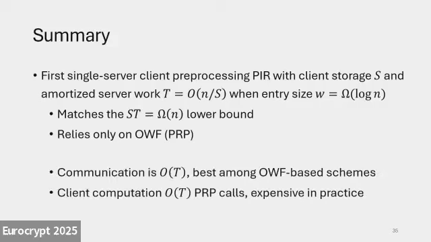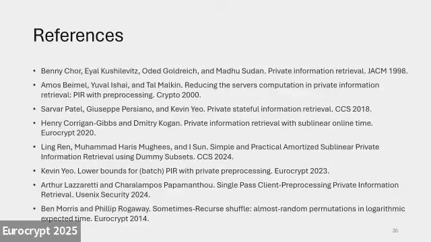Let me very quickly mention the other metrics I ignored. Communication is order T. It's also best among schemes that only use one-way functions, but there are more advanced schemes that can potentially improve the communication, and that's an interesting direction. And second, from a theoretical perspective, PRP is okay, but in practice, small domain PRPs are fairly expensive. So if we want to make this scheme truly practical, that's a remaining bottleneck to solve. And that's the end of my talk. Thanks.